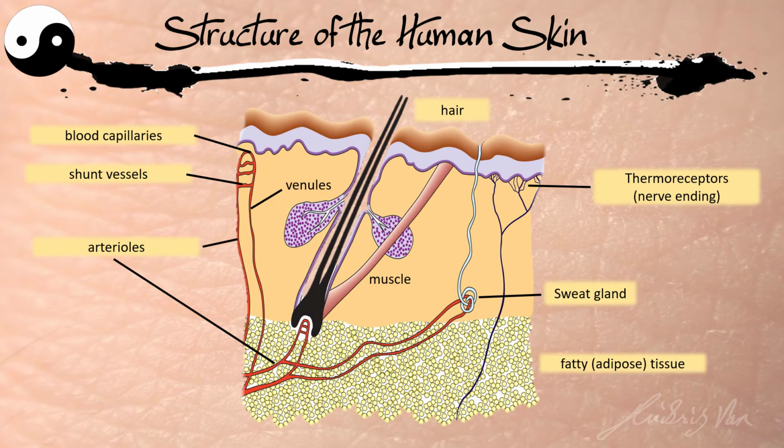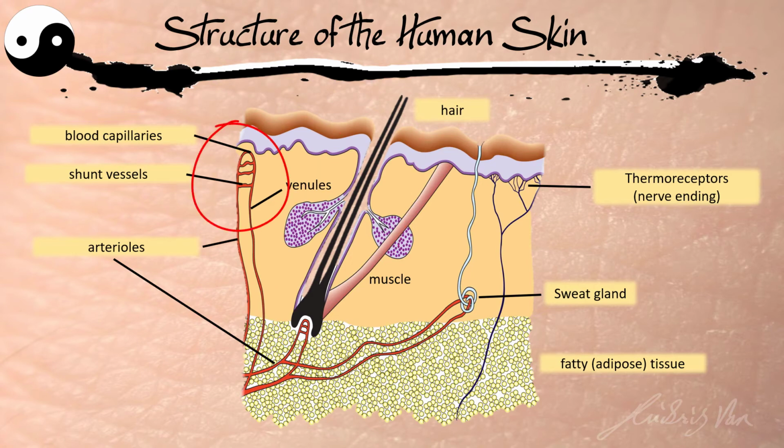Next, let us take a look at the structure of our skin. So here are the important structures that you have to be able to recognize. Let us start from the top. First of all, we have our hair. It should be very recognizable. Just take note that the strand down there is the hair, not the hair follicle.